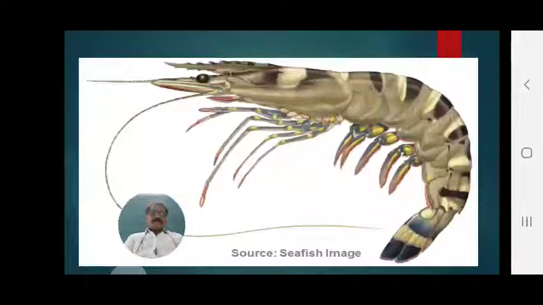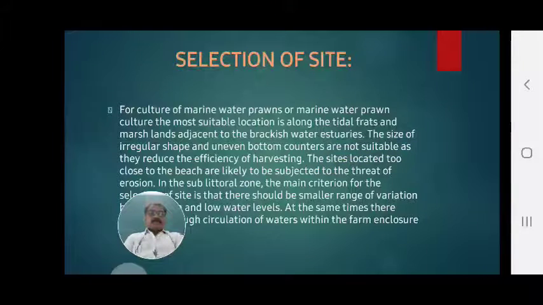The rostrum, eyes, mandibles, antenna, the thoracic legs, and the abdominal legs or pleopods can be observed in this figure. It is Penaeus monodon, the tiger prawn.